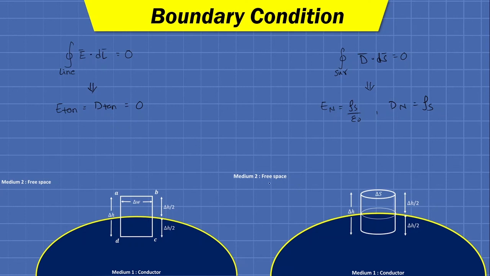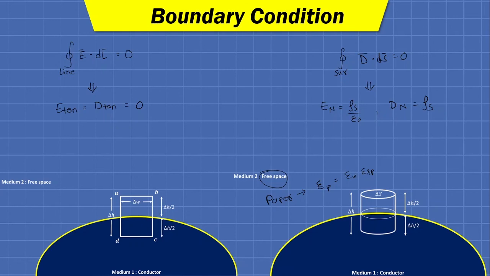Fine. Now if we have some other medium, say in place of free space we have a paper. So we have a copper conductor and we have wrapped that conductor with the help of some paper. Paper is also an insulating medium or insulator. But paper does not have a permittivity of epsilon 0. In place of epsilon 0, we can define its permittivity as epsilon p, where p stands for paper, which equals epsilon 0 multiplied by the relative permittivity of paper. So epsilon rp is the relative permittivity, and epsilon 0 is the permittivity of free space.